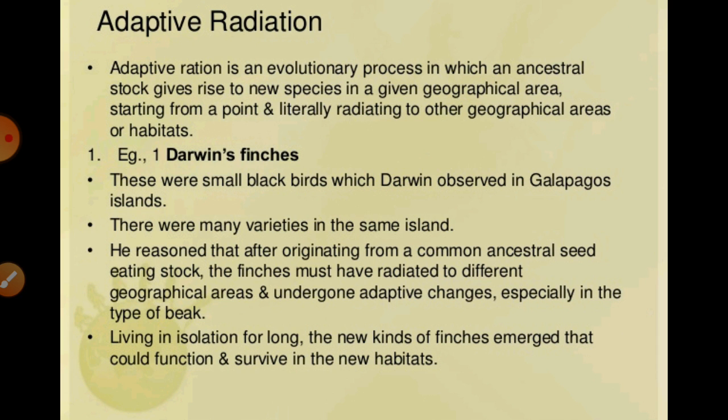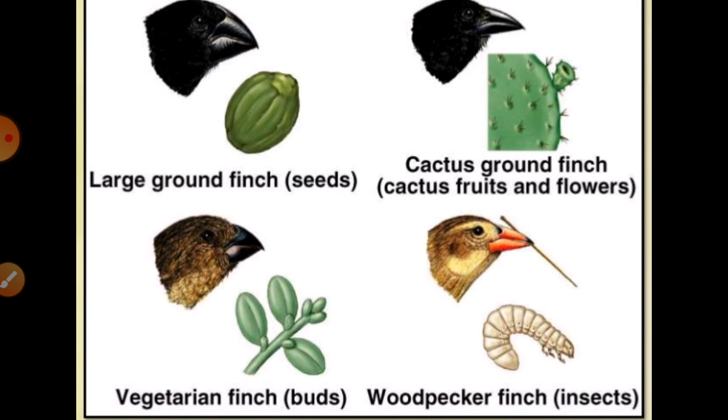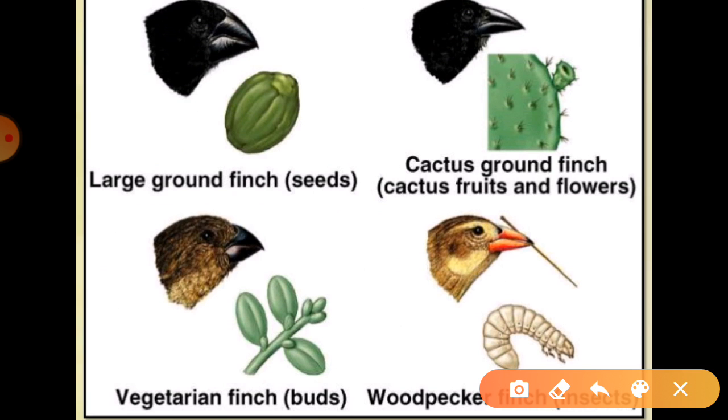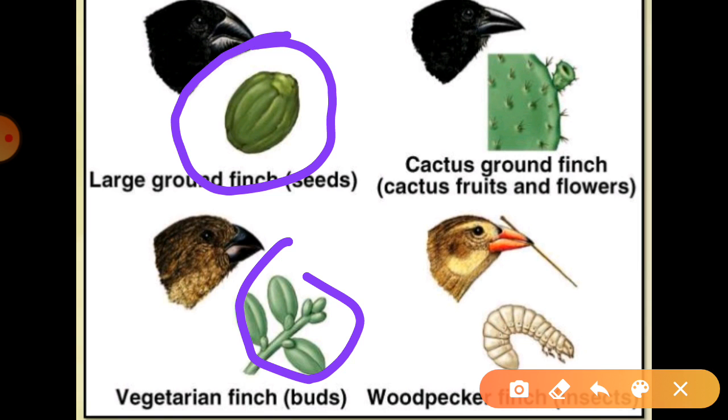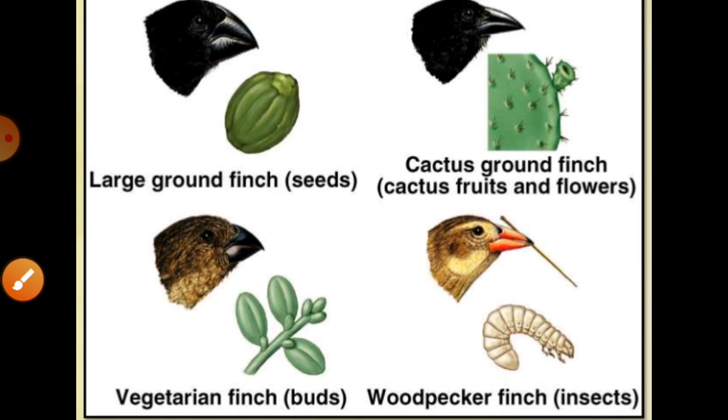And there was alteration in beaks, enabling some to become insectivorous, some vegetarians, and so on. Means on the basis of their beak structures, right? If you just see in the diagram, on the basis of these beak structures they can be classified. You can see they all originated from the seed-eating birds. Some became vegetarian, some non-vegetarian, some use other types of fruits and plants over there.